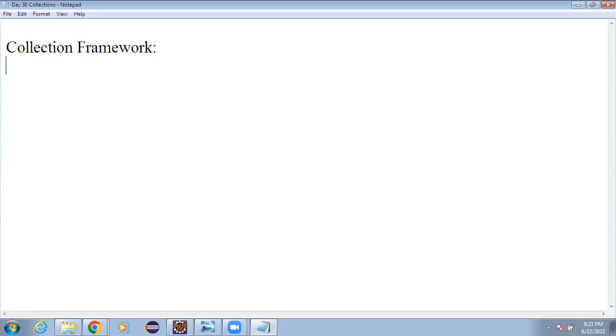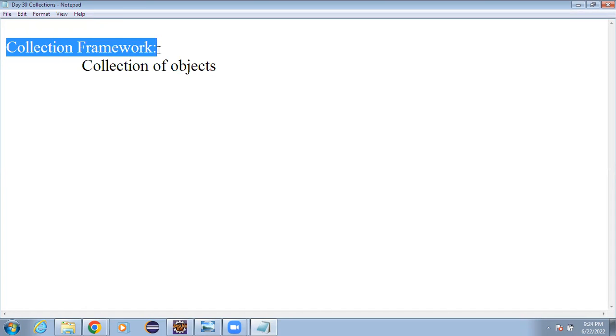This collection framework is a framework which is used to work with a collection of objects. Whenever you have to work with a collection of objects, we can go for the collection framework.